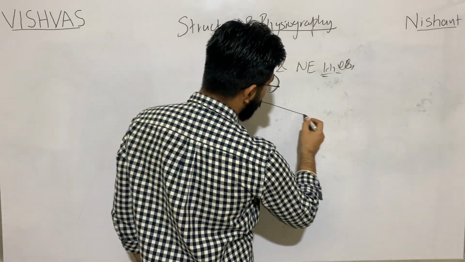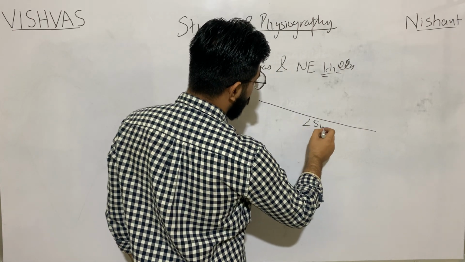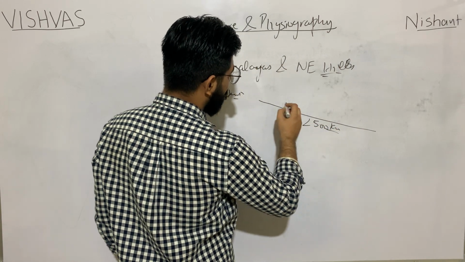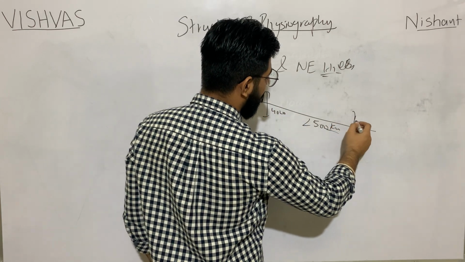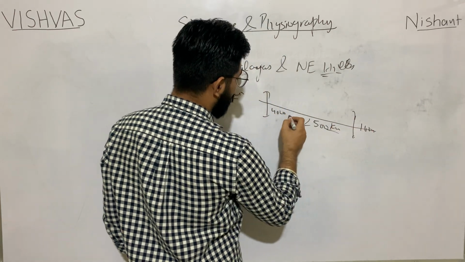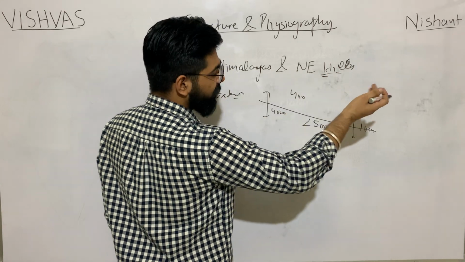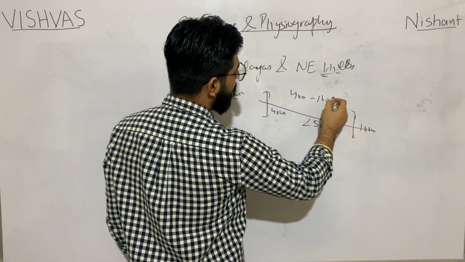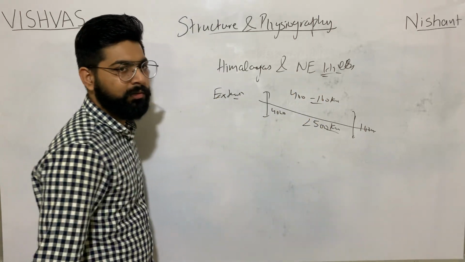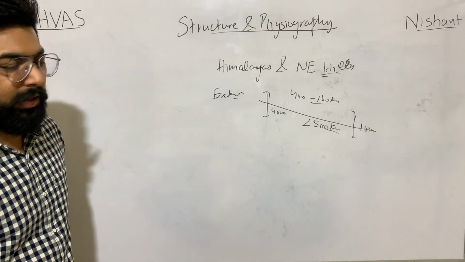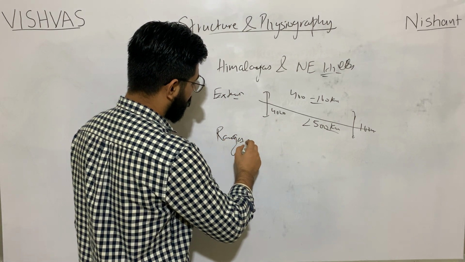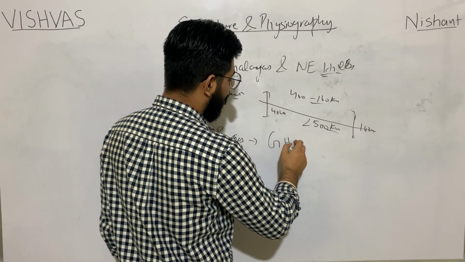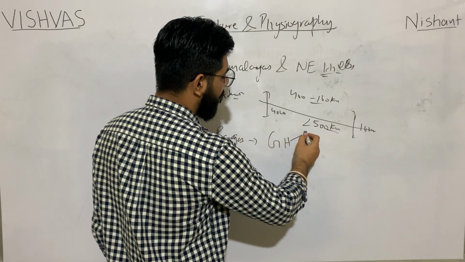It says that they are 2500 km long and the width is 400 to 160 kilometers. This width varies from region to region. It says that it has ranges like Greater Himalayas, which consists of Trans Himalayas.